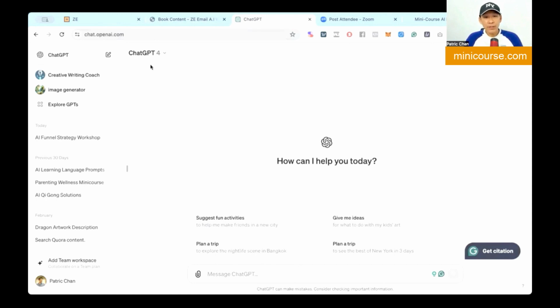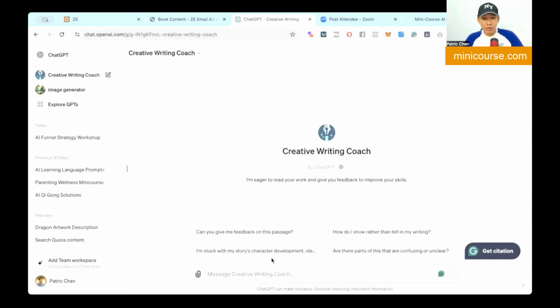I'm just going to cover some really basic stuff about how to use ChatGPT here. So the first one is use ChatGPT 4. You need to pay, I think, $20 a month or something like that. And you can use the custom GPT. That's how you can have a shortcut, because the custom GPT has already been trained to do the function it's supposed to do. In this case, it's supposed to be about writing. So choose Creative Writing Coach.